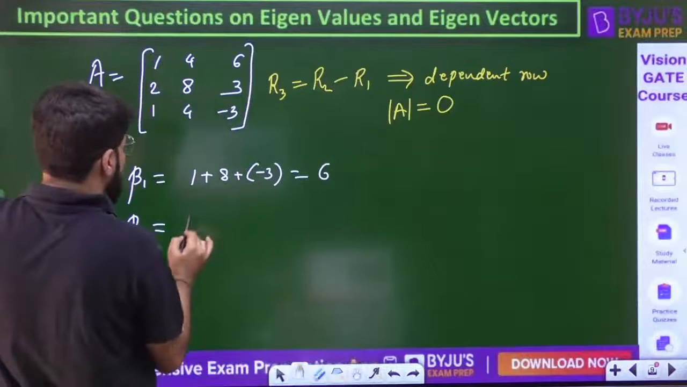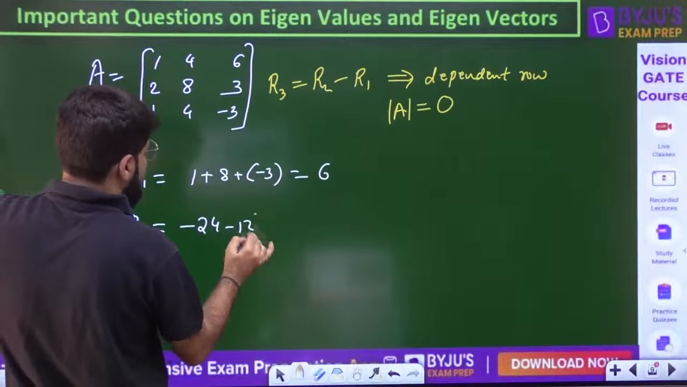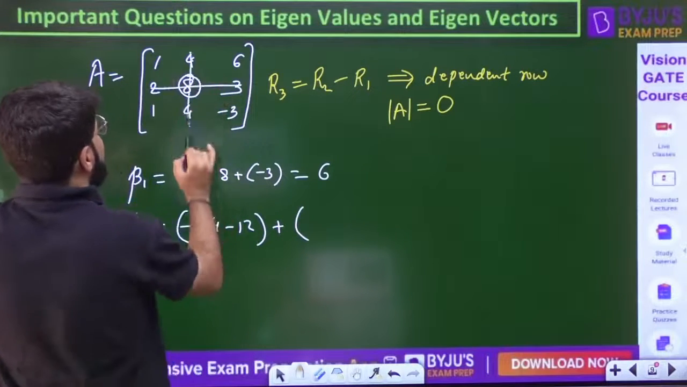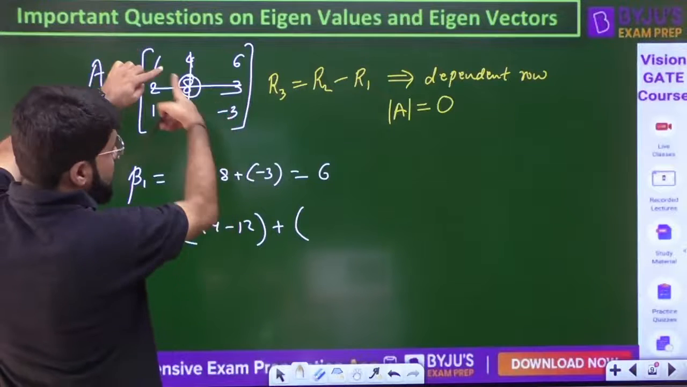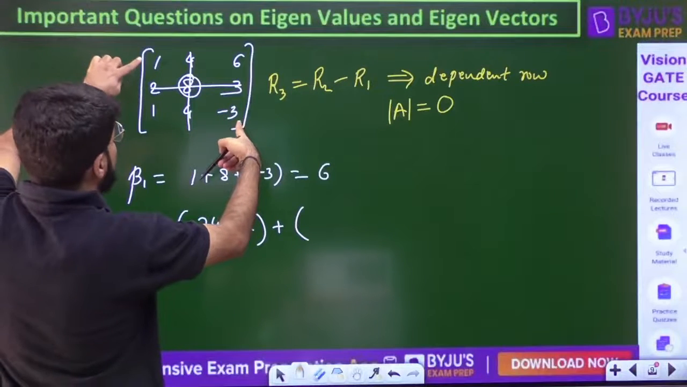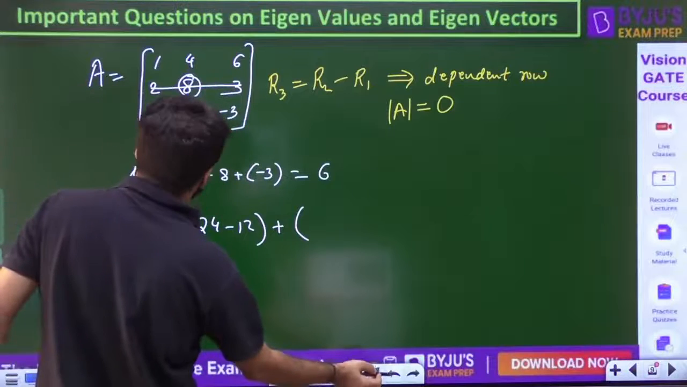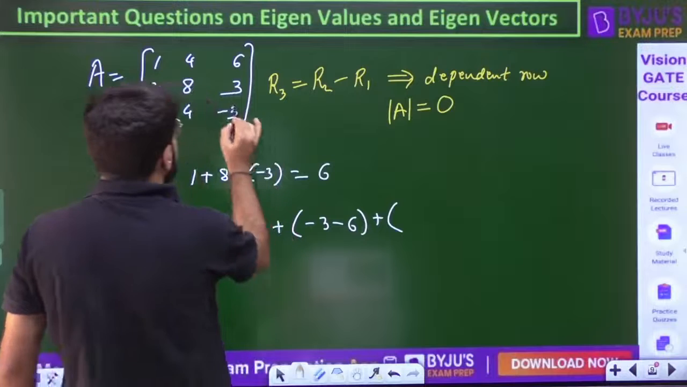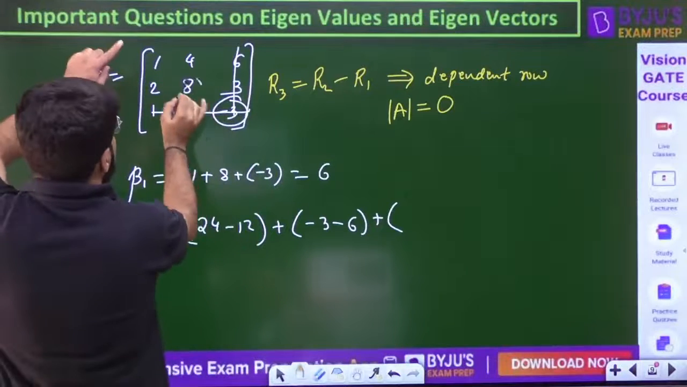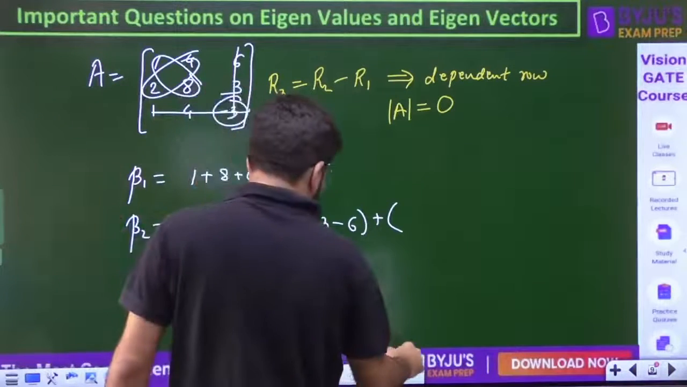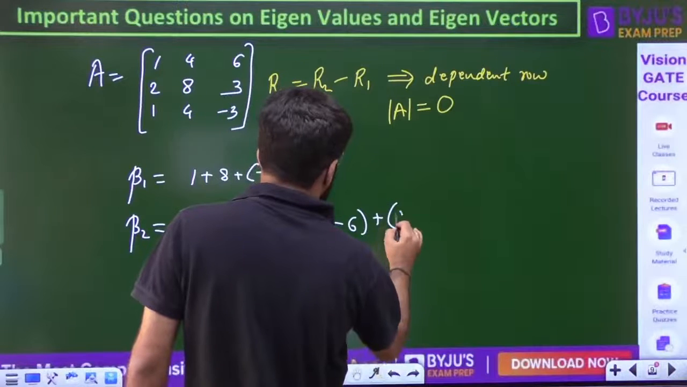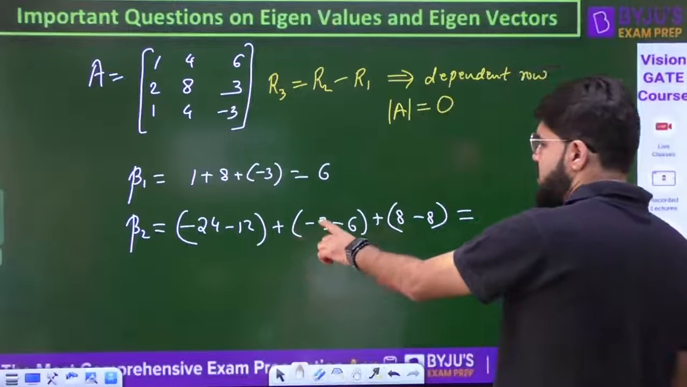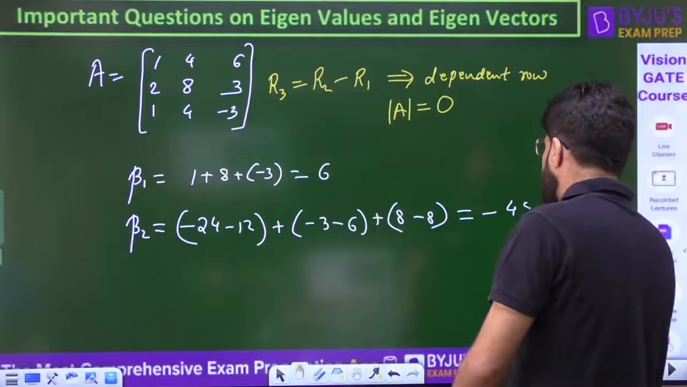Let us write it down here: 8 into minus 3 is minus 24, minus 4 times 3 is 12, giving minus 36. Then for the second diagonal element, delete the second row and second column and solve this 2 cross 2 determinant by cross multiplying: minus 3 minus 6, which is minus 9. The third minor, from the third row and third column, is 8 minus 8, which turns out to be 0. So beta 2 is eventually minus 36, minus 9 and 0, that is minus 45.